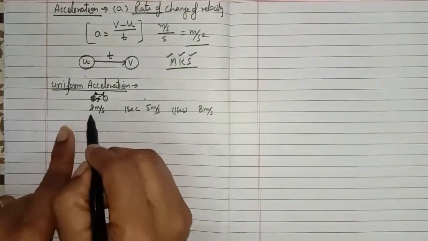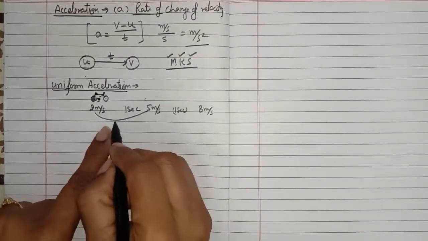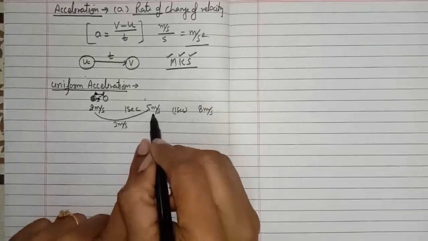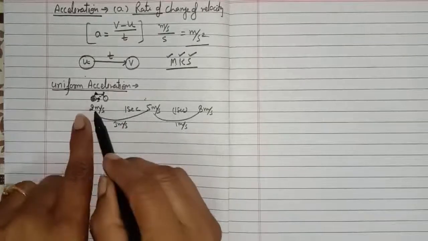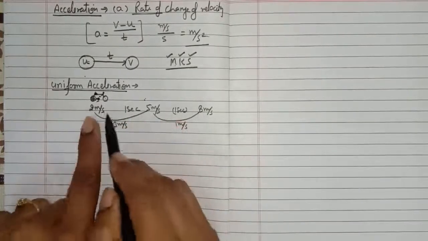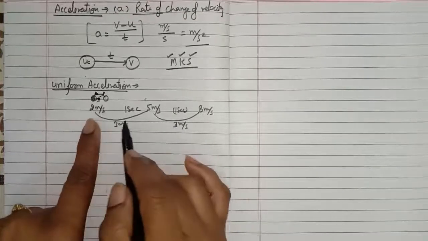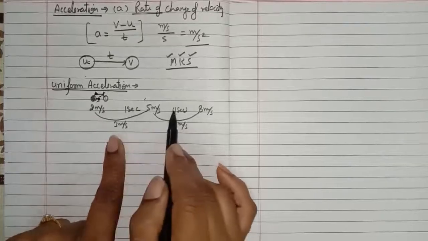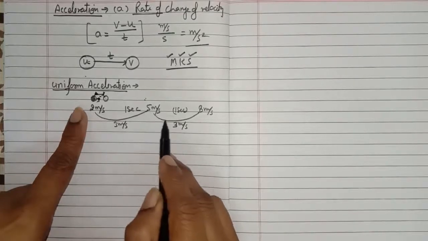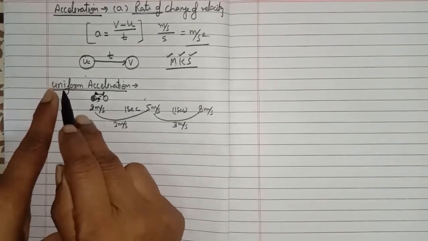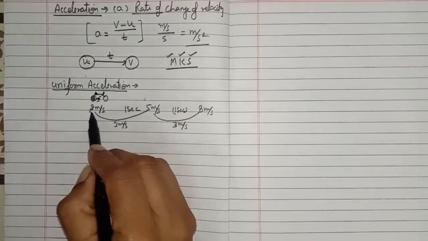So in this case your velocity changes equally. In 1 second, how much does your velocity change? It is 3 meter per second. In another 1 second your velocity changes by 3 meter per second again. A very important point you should remember: it is not the distance, it is the velocity. So you are changing your velocity equally in equal intervals of time. If the velocity changes equally in equal intervals of time, then we will say it is a uniform acceleration. It should be very clear to you that it is the velocity, not the distance.